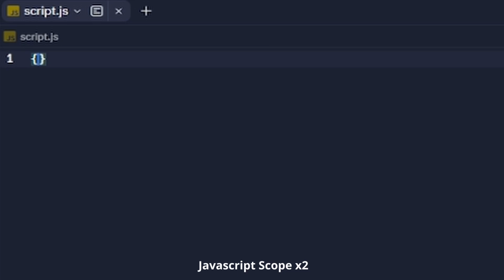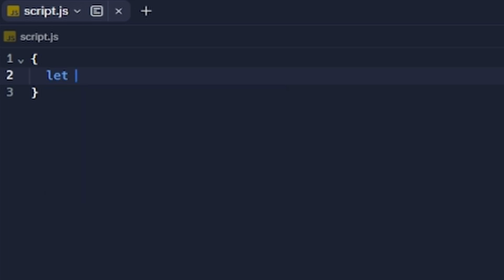In this video, we will be talking about JavaScript scope. So, what is JavaScript scope? JavaScript scope is basically the visibility of variables, or the accessibility. If you don't know what a block of code is, it's a piece of code that does a specific thing, like a function. We're first going to talk about block scope.